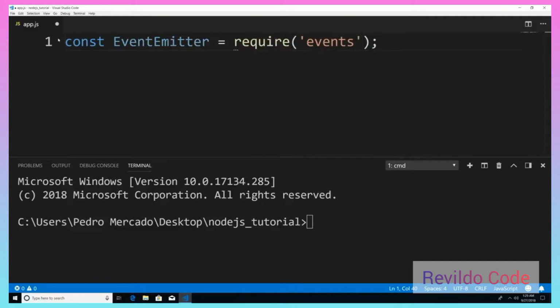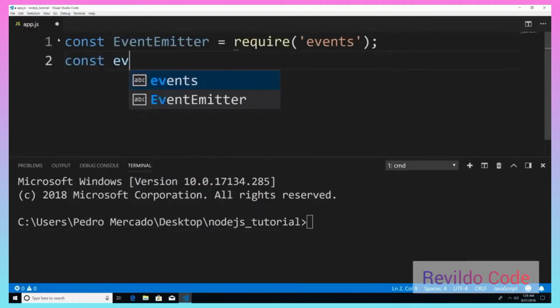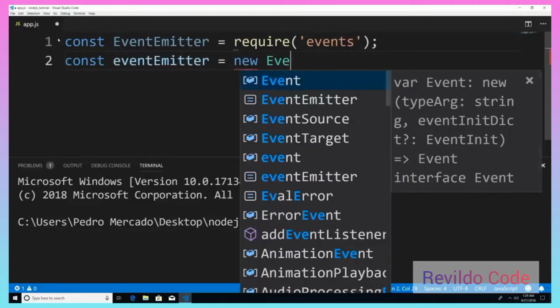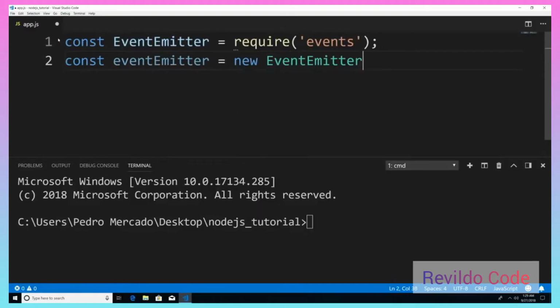Now from here, we're going to have to create a new instance of the event emitter. So I'm just going to say const eventEmitter equals new EventEmitter. So from here, we're going to start getting into event-driven programming.